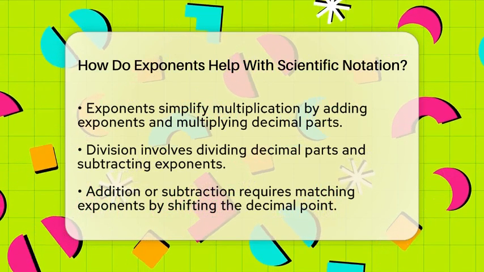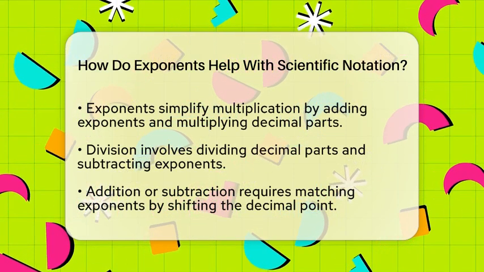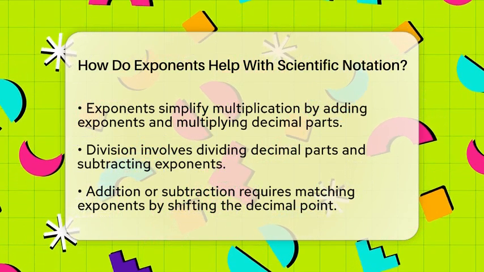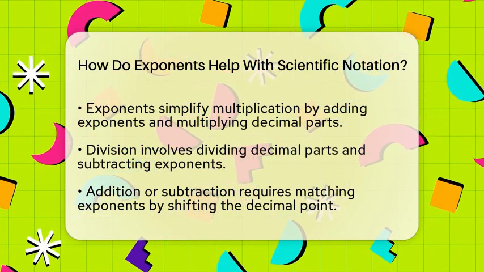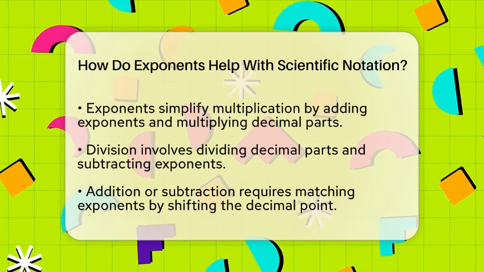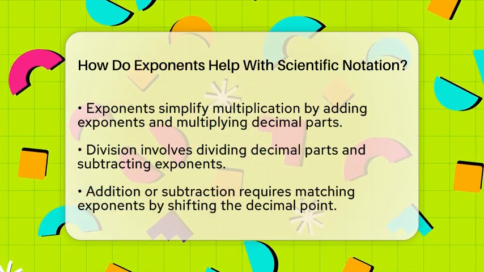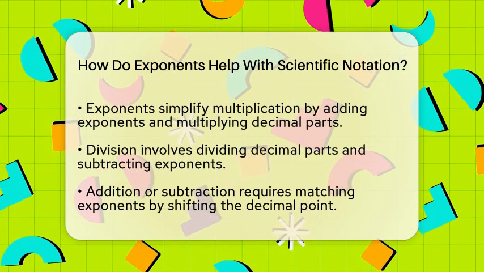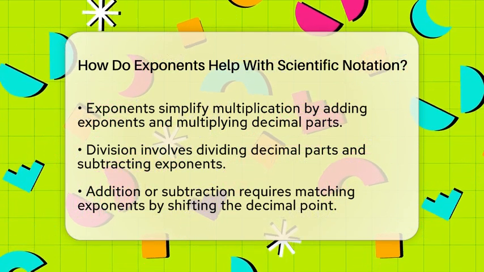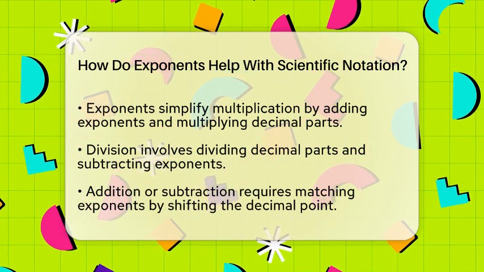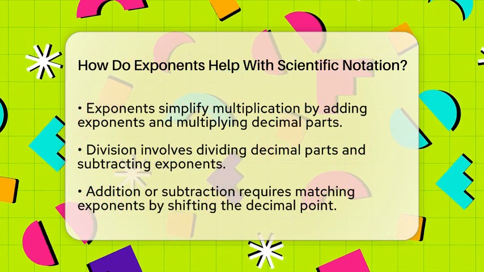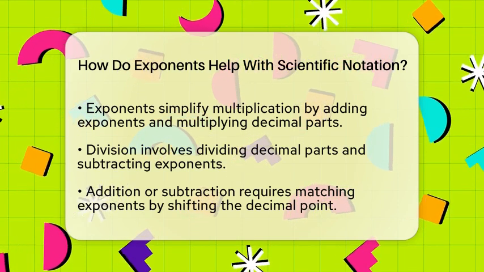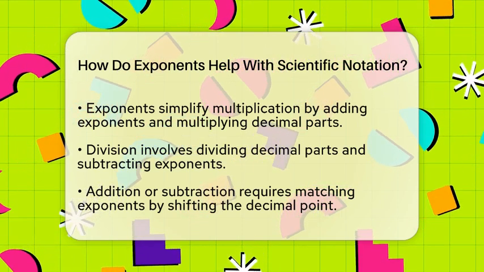When multiplying numbers in scientific notation, exponents make the job simple. You multiply the decimal parts and add the exponents. For example, if you multiply 3.5 times 10 to the power of 4 by 2.1 times 10 to the power of negative 3, you multiply 3.5 and 2.1 to get 7.35. Then you add 4 and negative 3 to get 1. The answer is 7.35 times 10 to the power of 1. That's much easier than multiplying the full numbers directly.